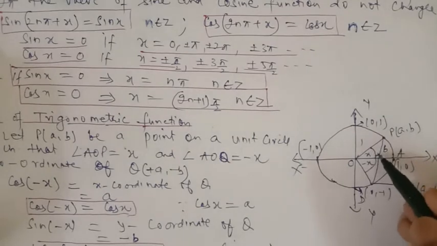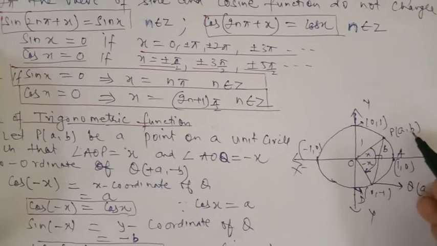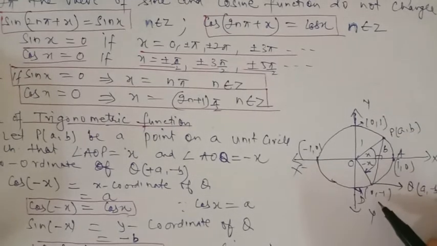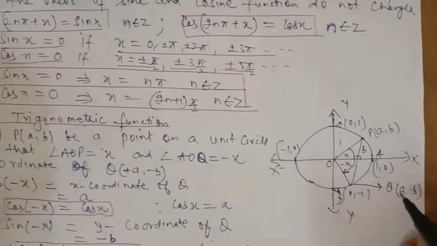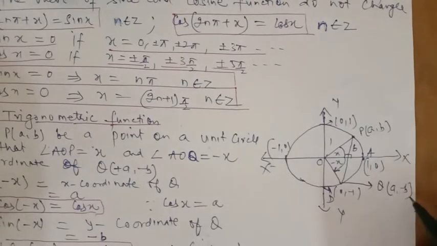Now let us take this angle to be positive x and this angle to be minus x. Then the coordinates in the fourth quadrant come out to be (a, minus b). In the fourth quadrant, the x coordinate is positive and the y coordinate is negative.